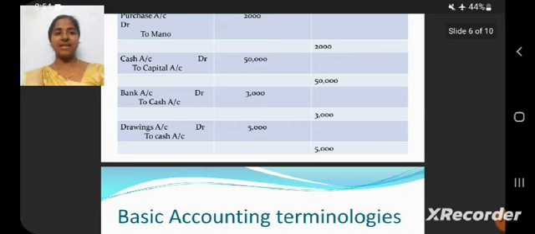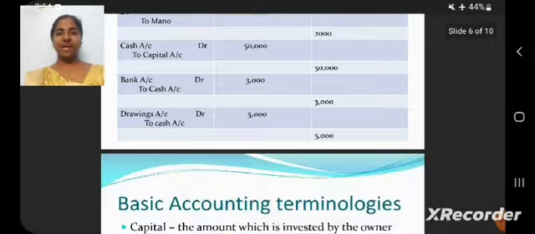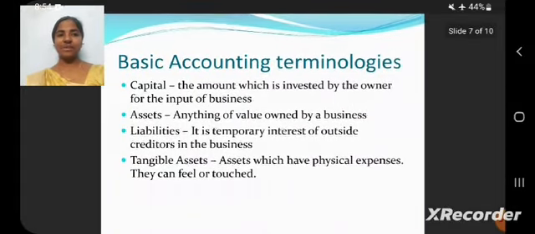The last journal entry is cash withdrawn for personal use, which means the owner is withdrawing the cash for his or her personal use. The journal entry is drawings account debit to cash account. These are the journal entries which we have seen. Next we can see the basic accounting terminologies.